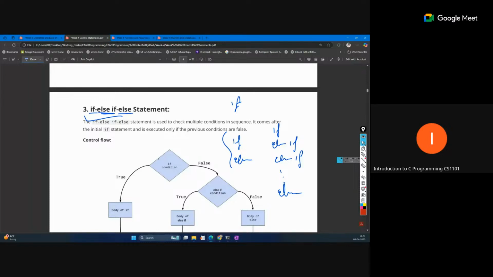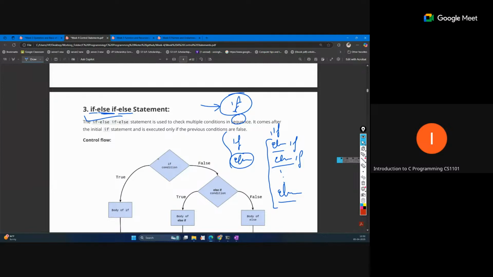So this means else is optional. This else part, you can see we are not writing else with this, so it is not required. Here also, this else if is optional. But the if is always required. Without if, we cannot directly write else if or else. So if is mandatory for this statement, and we can add an else if part, and we can add else. So all these parts are optional.